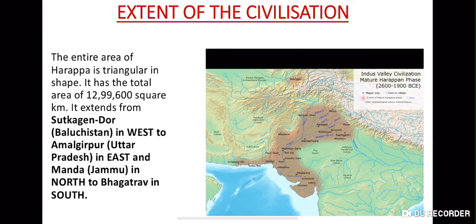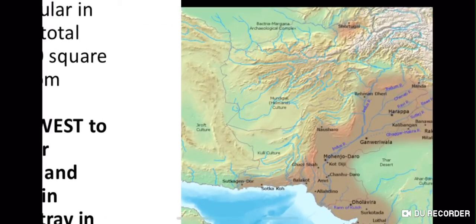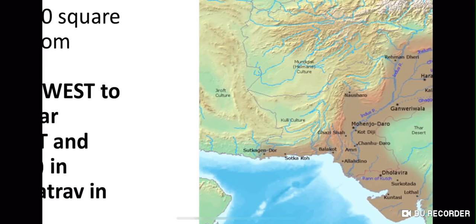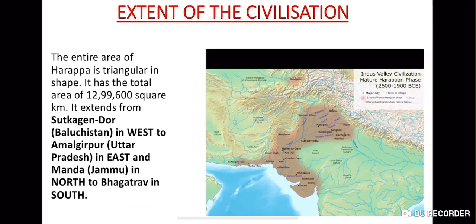It extends from Sutkagen Dor in Balochistan. See here, it extends from here. This is Sutkagen Dor in Balochistan, in the west, to Alamgirpur in Uttar Pradesh in the east, and Manda in Jammu in the north to Bhagatrav in the south. So this was the whole extent of the civilization.